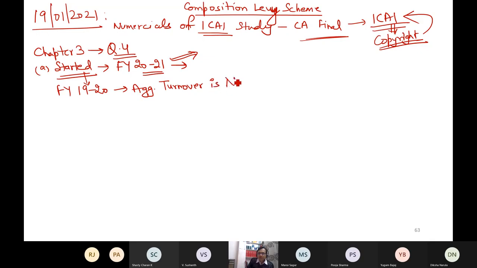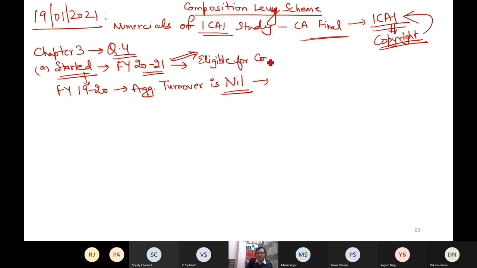Because of this word started, I can say that the aggregate turnover last year is nil. When I'm starting the business today, I didn't have this business last year, so my turnover is by default nil. The relevance of this point is that it makes me eligible for the composition levy scheme.